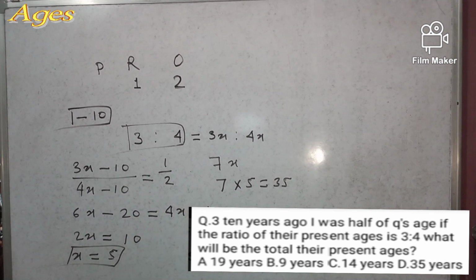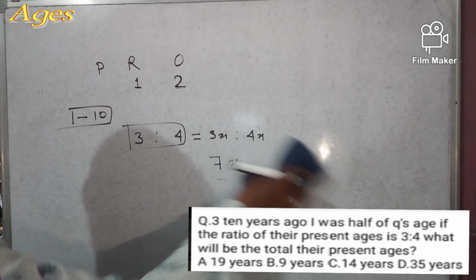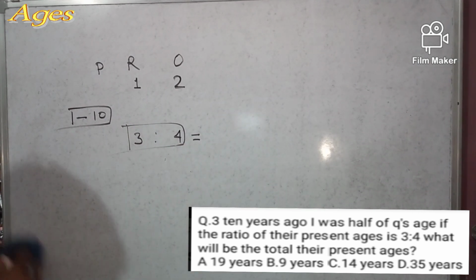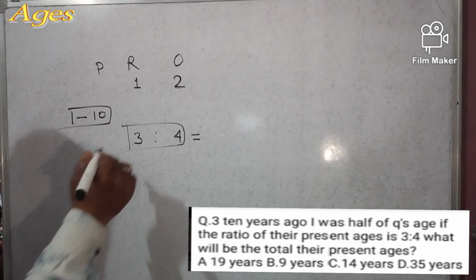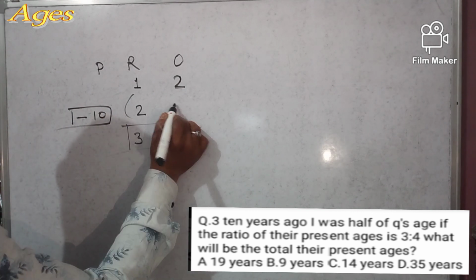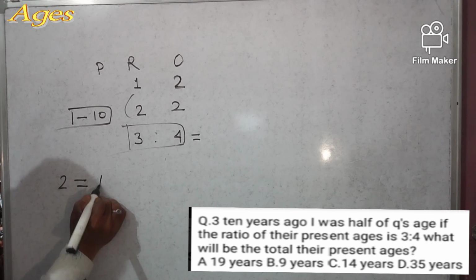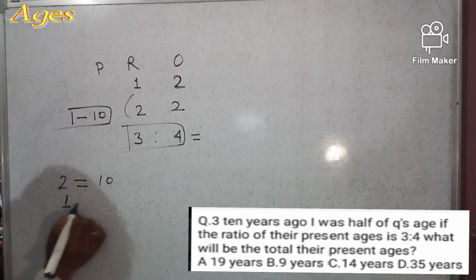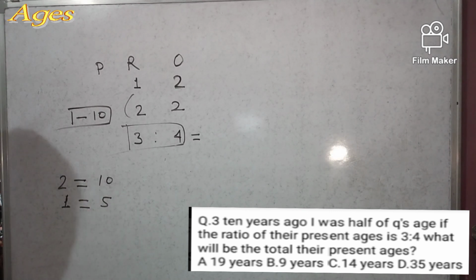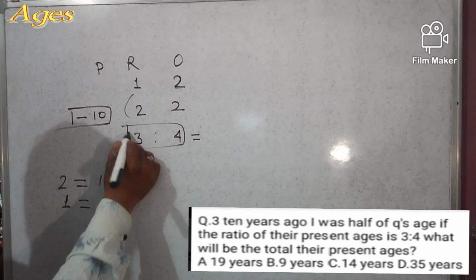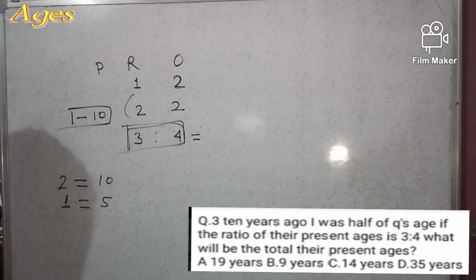Let's solve with the shortcut method, right? Now see here, what is the difference here? The difference is 2. Also here the difference is 2. 2 denotes 10, so 1 is equal to 5. Our target is to find the sum of their present ages.